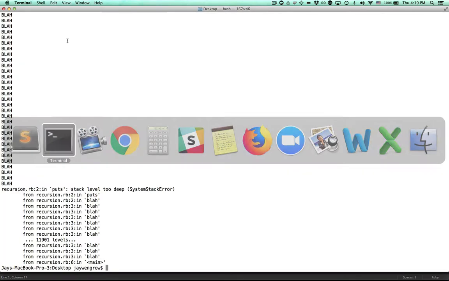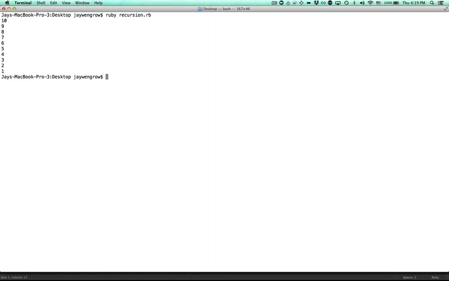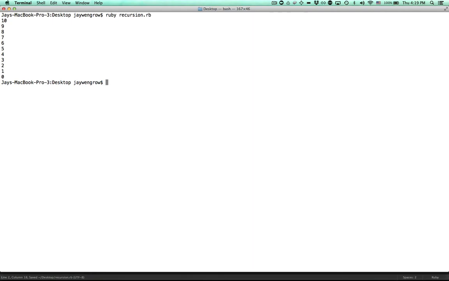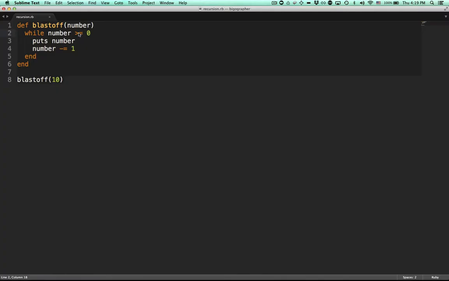So let's see what happens in the terminal when we run that. We get 10 down to 1. If we wanted to actually hit 0 also, we can say greater than or equal to. So we get 10 down to 0. Perfect. So that, of course, is quite simple if you're watching this video. However, we can also accomplish the same thing using recursion.